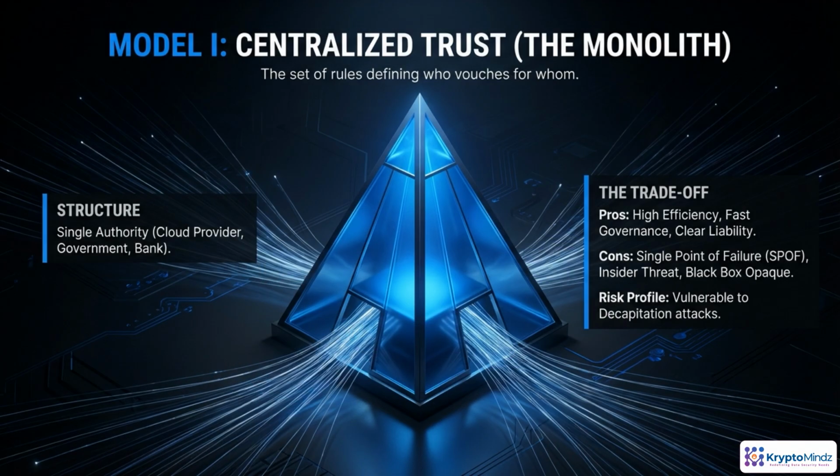Centralized trust is the model most of today's systems still use. One entity vouches for everyone else: the bank, the cloud provider, the government, your IT. When that authority is honest, resourced, and competent, you get great efficiency, clear governance, and someone you can sue when things go wrong. The downside is that you inherit their failure modes.